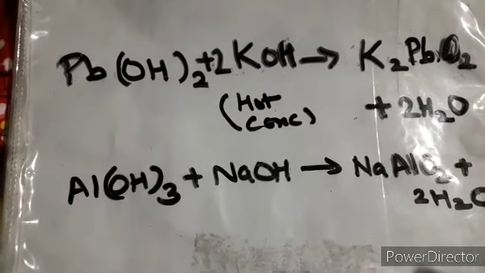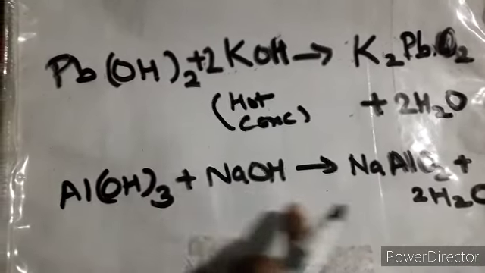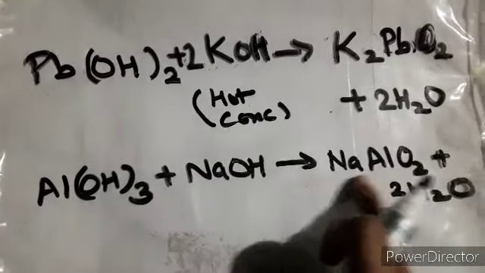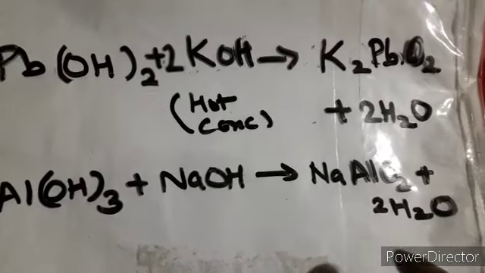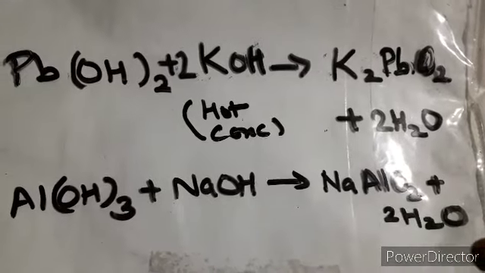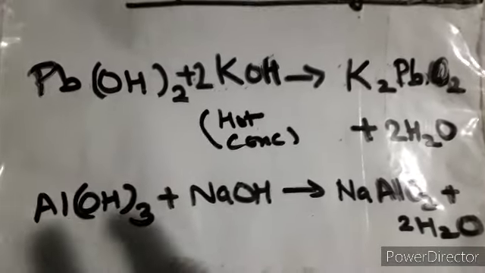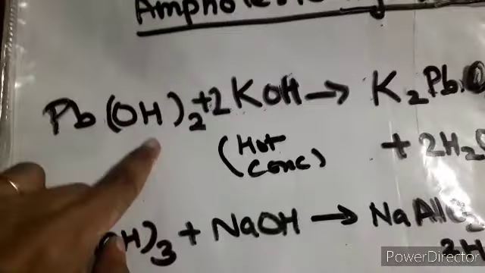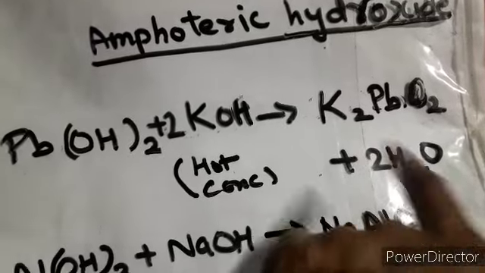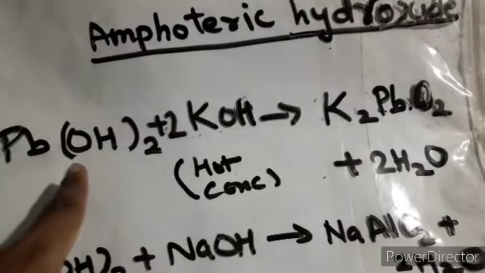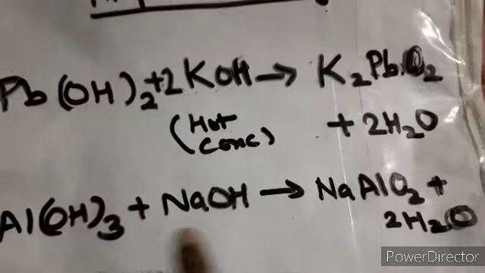So by looking at it, you can understand the reaction: aluminium hydroxide, and you know how to make the formula of sodium hydroxide. This I have already mentioned to you previously. And water is important over here. In the previous reaction, when you were using an oxide, you saw there was a single water molecule, right? Because over here H was not there, but over here H is there. That's why we are getting two water molecules here, because just see, this is also doubled. So water is also doubled each time. So I think this reaction is clear to you.